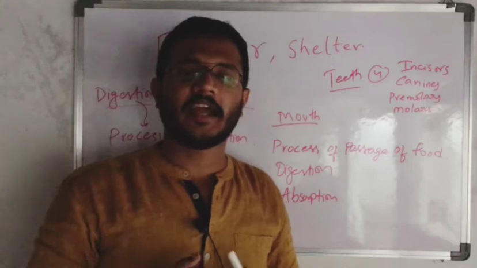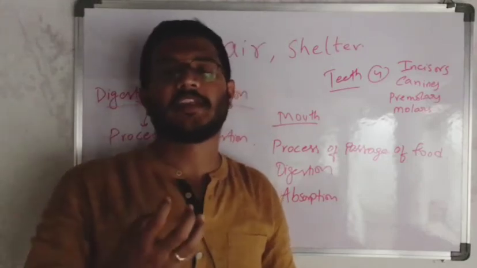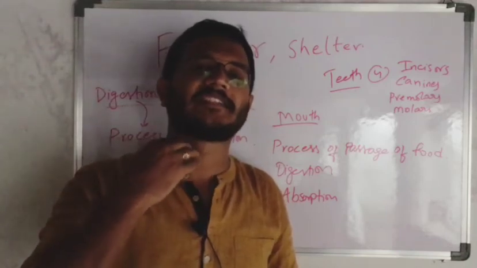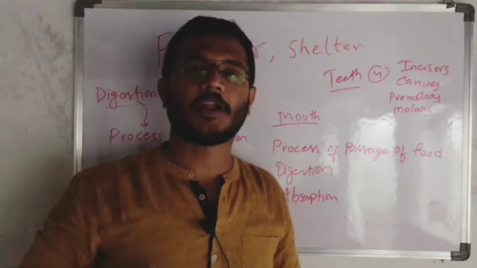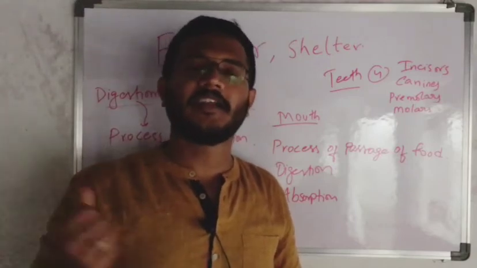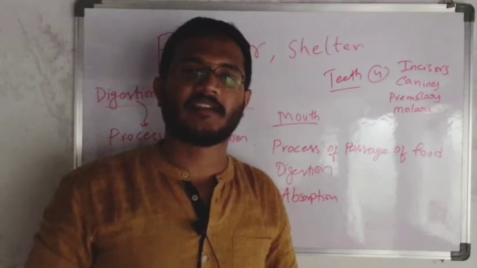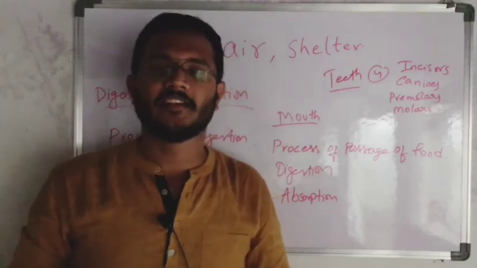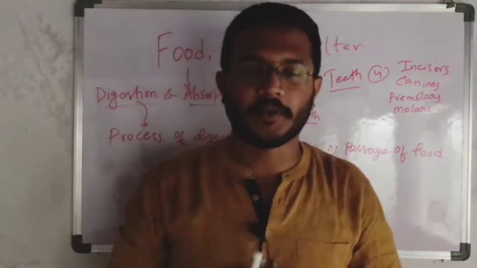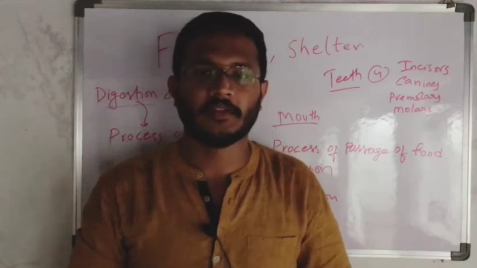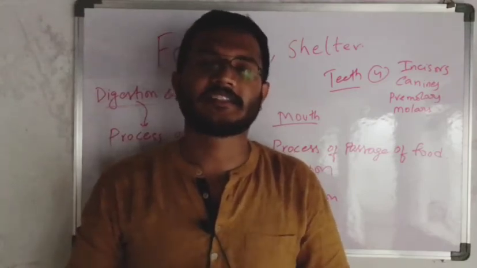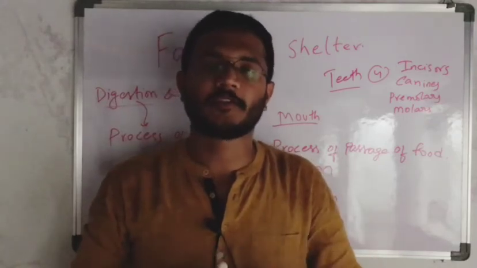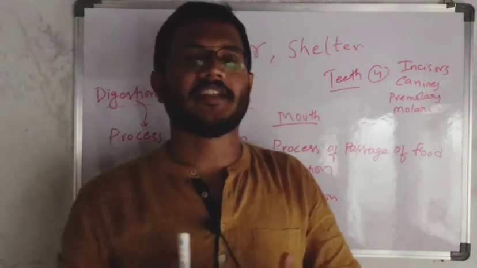All those details. And how the passage of food takes place: from the mouth or buccal cavity, it will enter into the pharynx, esophagus, stomach, small intestine, large intestine, and finally from there through the anus, the undigested or waste material will come outside. In each and every region, for example in the stomach region, what will happen? In the small intestine, what will happen? In the large intestine, what are the different regions again? We will discuss here. And how the absorption of different food materials happens in different regions.